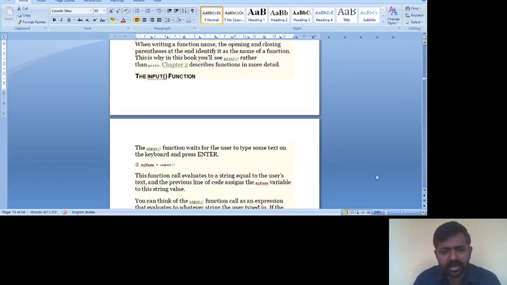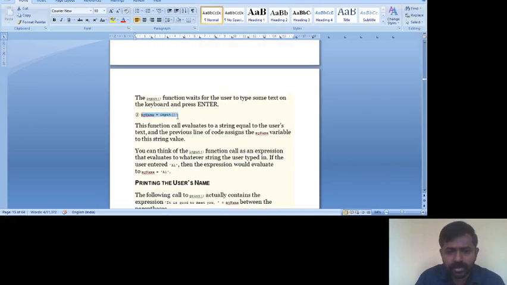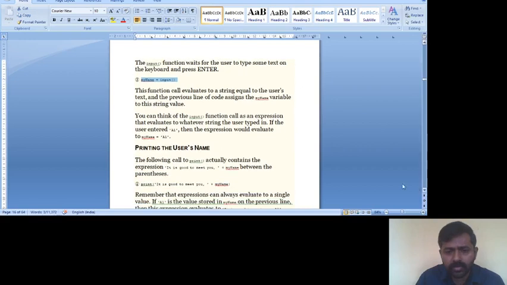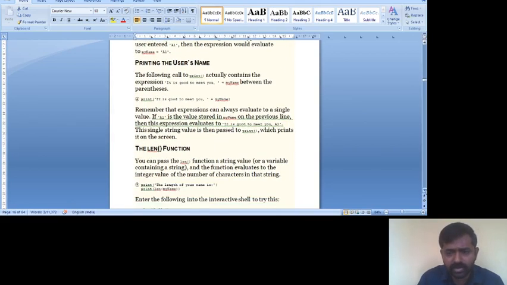The next thing is input. The input function is used to read data from the keyboard. You can see in this example input is assigned to my name. Input will wait for the user to enter something. After that we display the username. We give a message: print it's good to meet you.